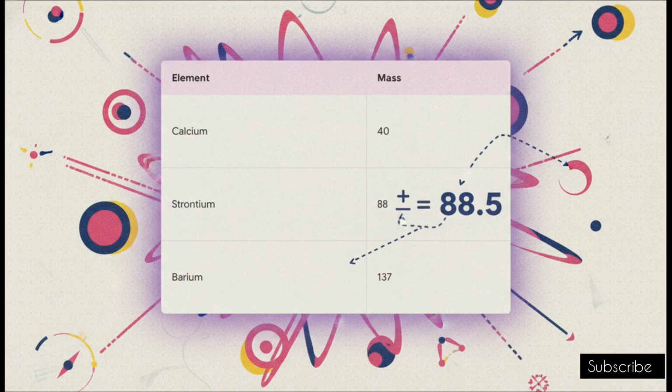This perfectly holds up again in his second triad. If we take calcium at 40 and barium at 137, that sum is 177. Divide that by 2, and the average mass is 88.5. Look closely at the middle element there, strontium. Its mass is 88. The average is approximately equal to the middle element. For a second there, it really seemed like Dobereiner had completely cracked the code of the universe.